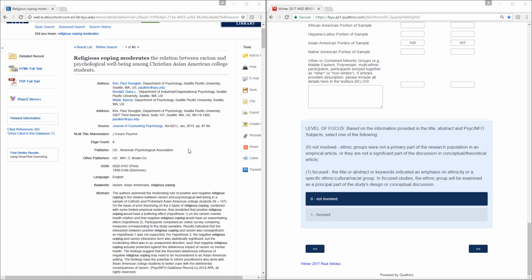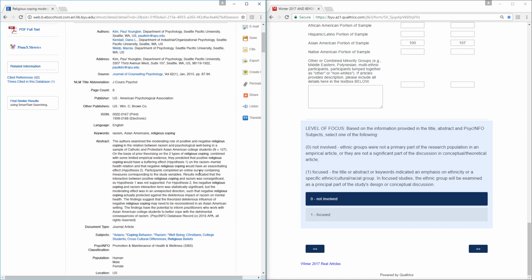So in our article, in the title, we can see that we're dealing with Christian Asian American college students. Looking at the keywords, we see racism and Asian Americans. In the abstract, it says that the authors are exploring the relationship between racism and psychological well-being in relation to religious coping among Asian American college students.